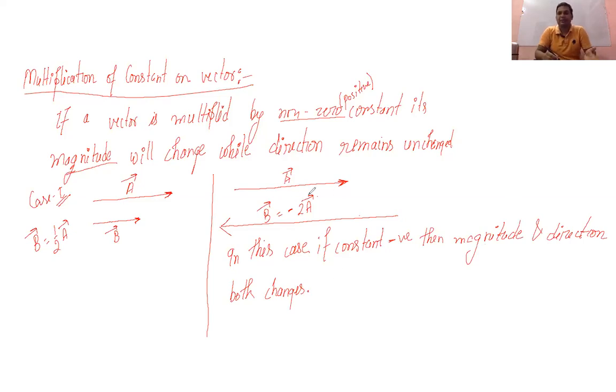We should be very careful about this. If it is positive, then only the magnitude will change. If it is negative, then the magnitude and direction both will change.